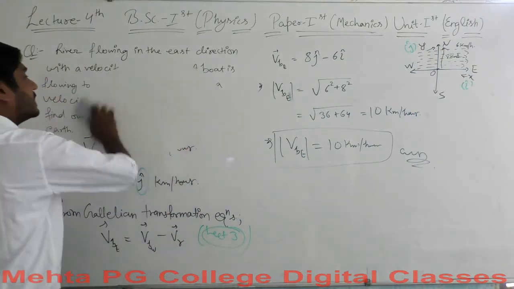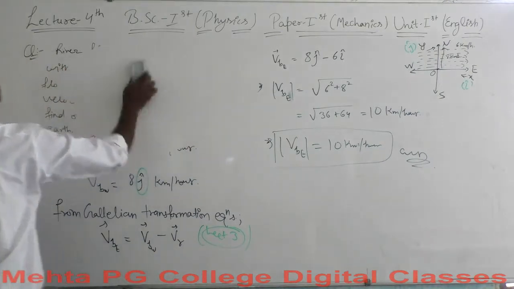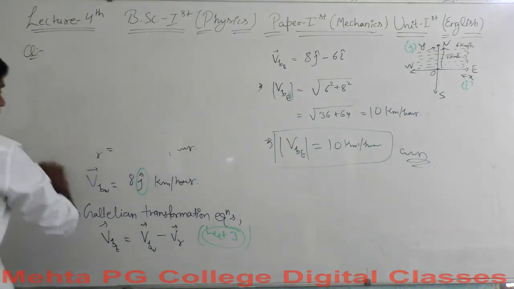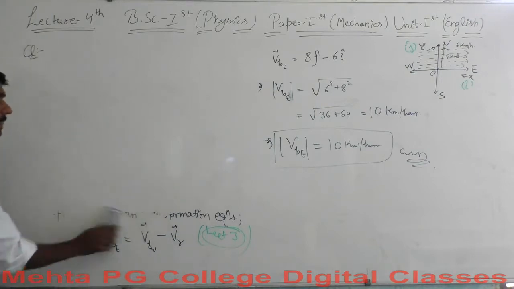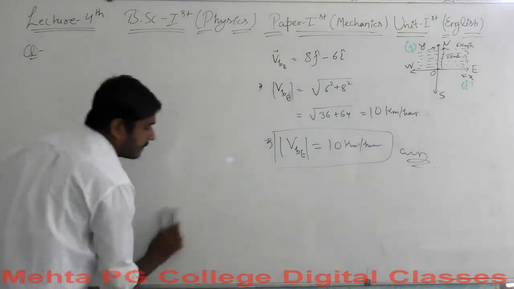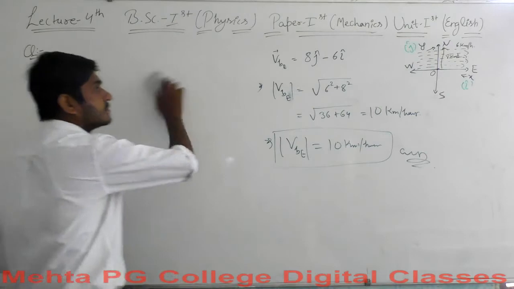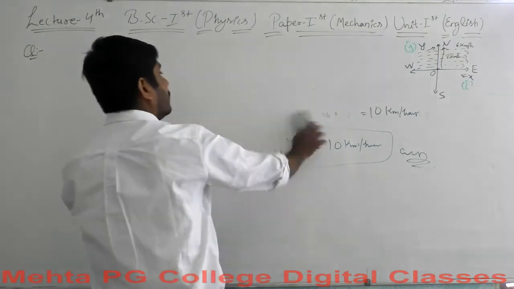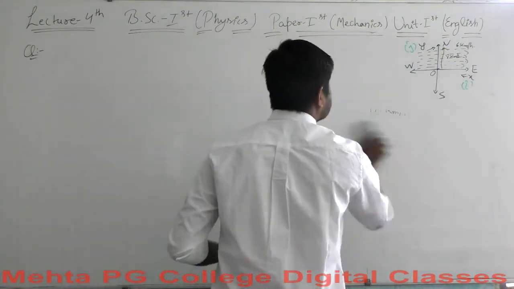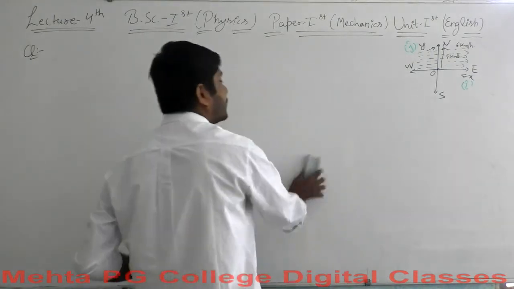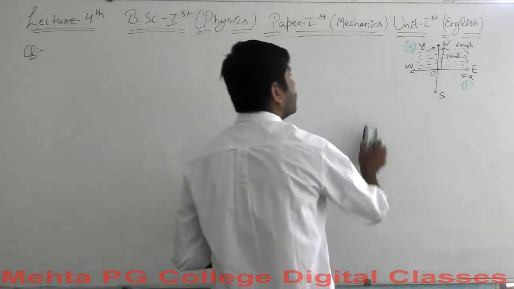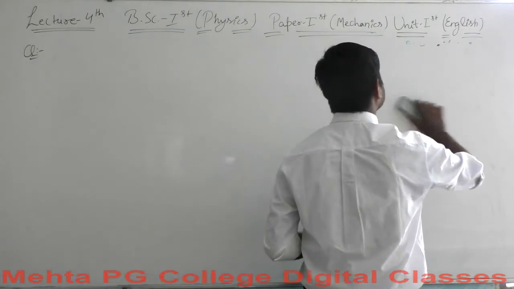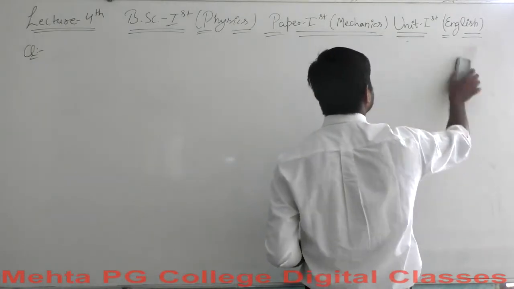Let's find some workspace and clear this off. We will need this figure again, so I'm going to draw it again.